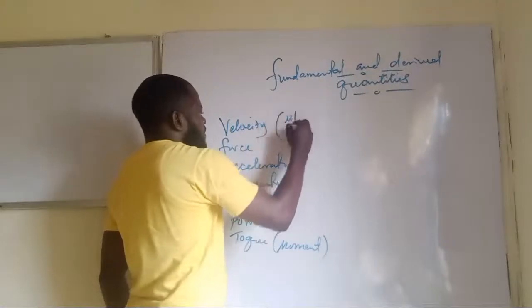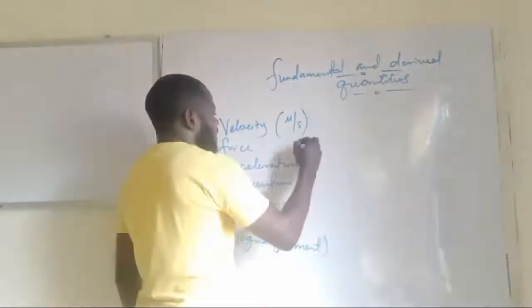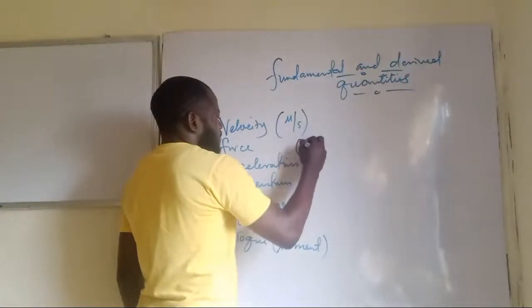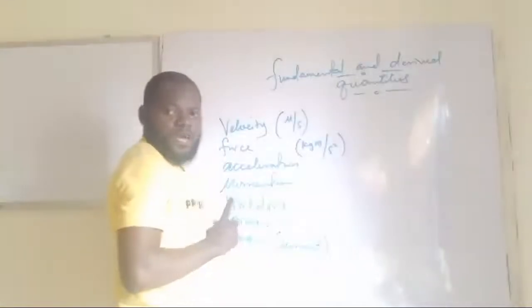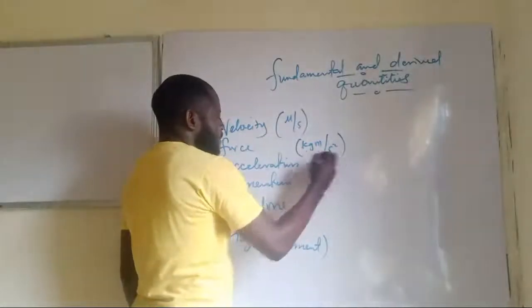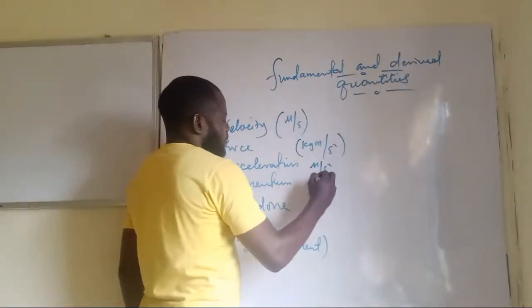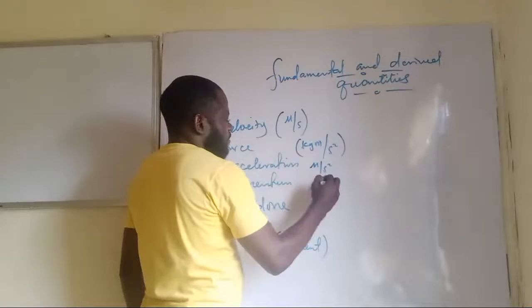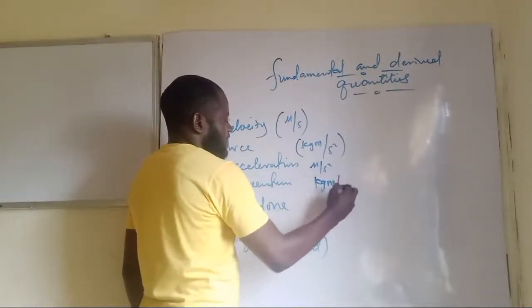Velocity is what? Meter per second. Force is kilogram meter per second square. Are we together now? Then acceleration is meter per second square. Momentum is kilogram meter per second.